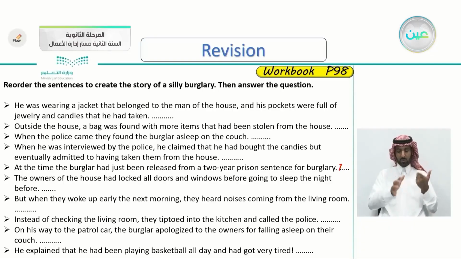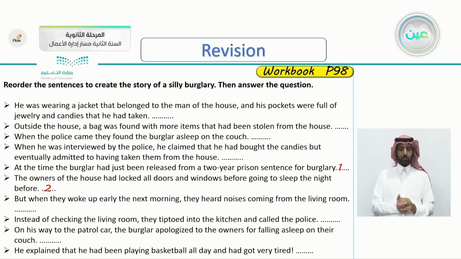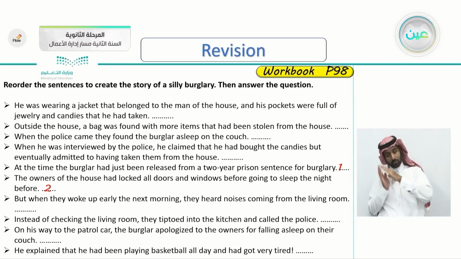Okay, so this is the first one: at the time, the burglar had just been released from a two-year prison sentence for burglary. Very good. What about the second one? How do we continue the story? This is the second one: the owners of the house had locked all the doors and windows before going to sleep the night before.